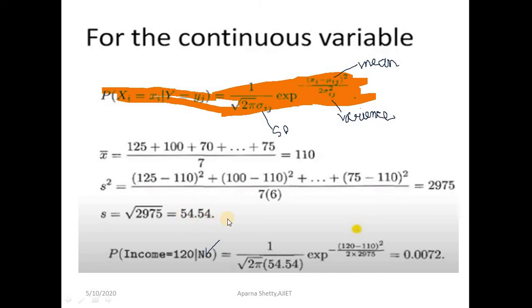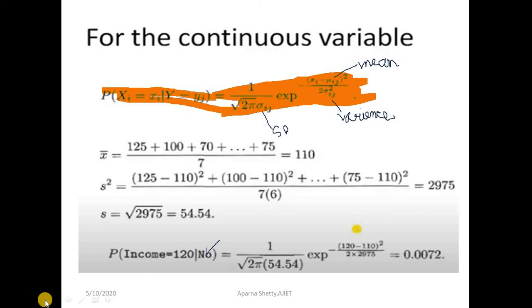Next, substitute all these values in the formula above: 1 by square root of 2 pi times the standard deviation 54.54, into exponential of minus, 120 minus 110, the mean, whole square, divided by 2 into 2975, which is the variance. You will get the value 0.0072. This is the probability for annual income equal to 120k given class no.